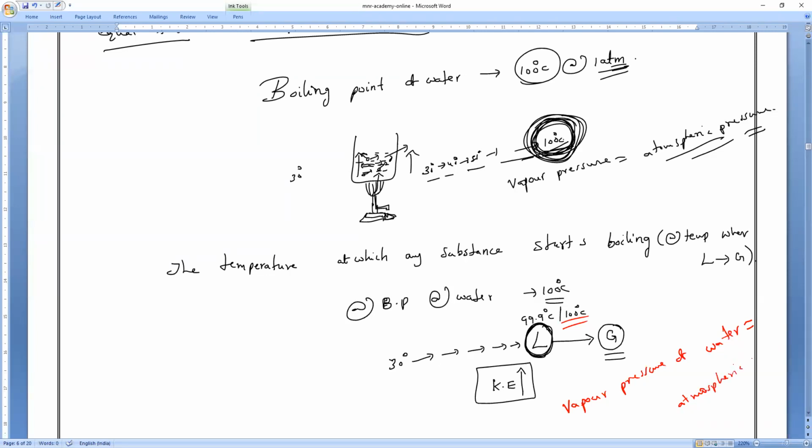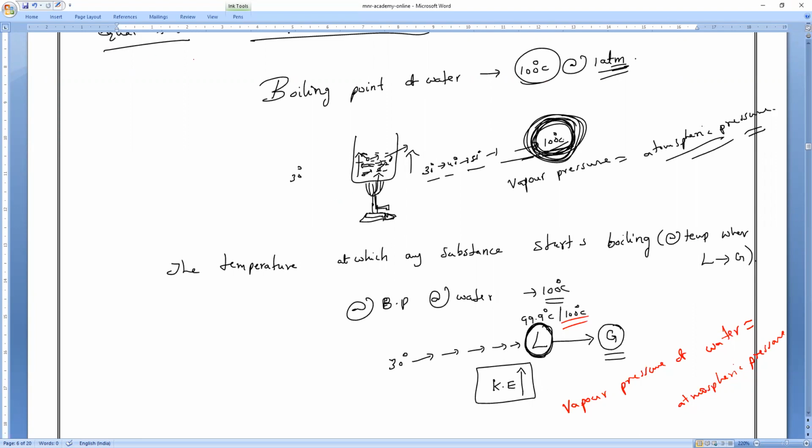So it will change from liquid state to what state, guys? Gaseous state. That is what you have to remember. Understood? Everybody clear? Any doubt? Anybody can ask me. Please respond, guys.